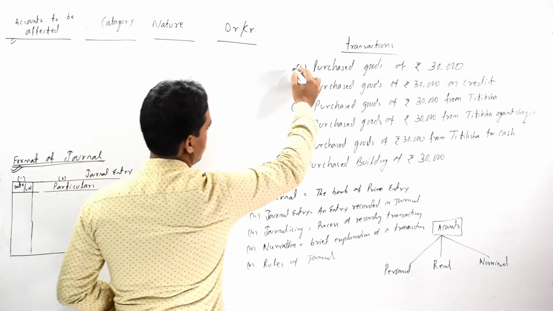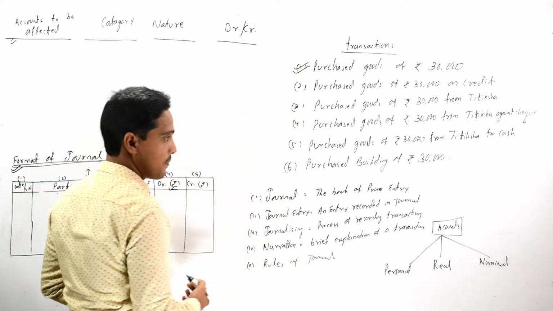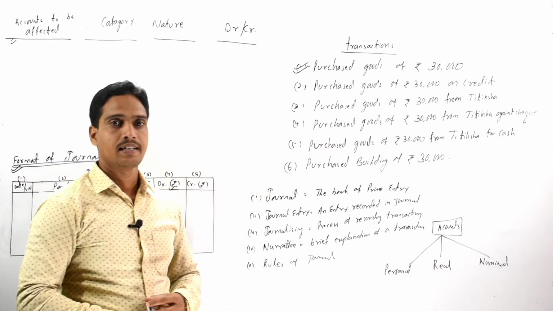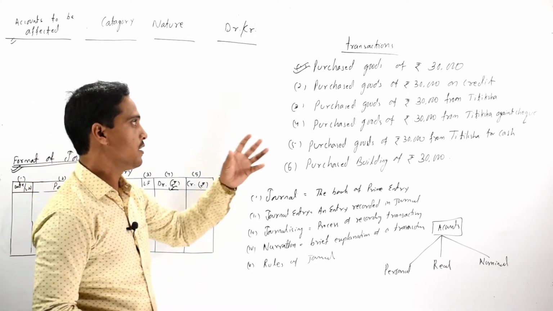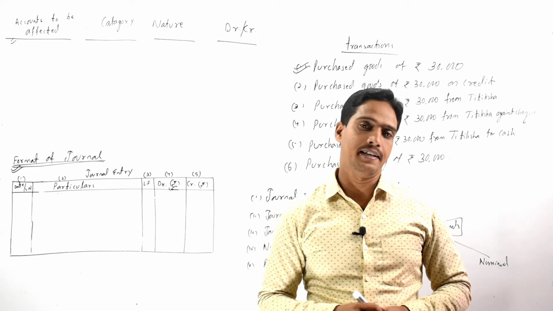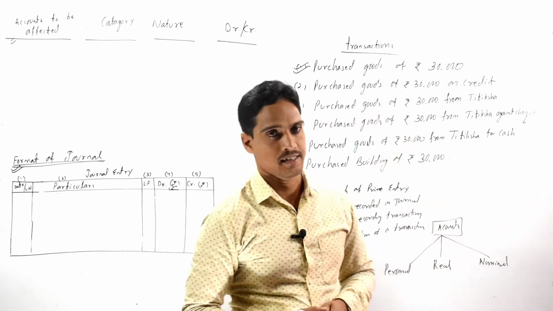Now first come to our first transaction, that is purchased goods of rupees 30,000. Here we identify which accounts are affected by the given transaction.